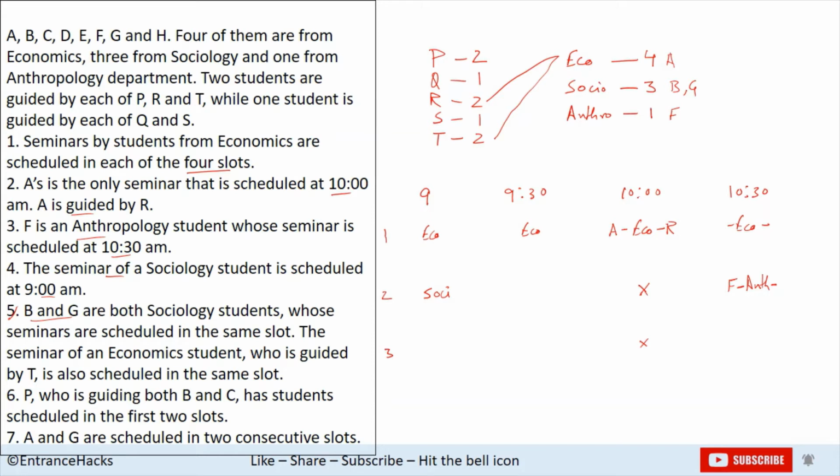Now sixth is P, who is guiding both B and C. So we know that B is a sociology student, so P has to be a sociology professor, right? And there are two students under him, B and C. So we know all three students studying sociology. We know who is studying anthropology. So the remaining three students, D, E and H, would be studying economics, right?